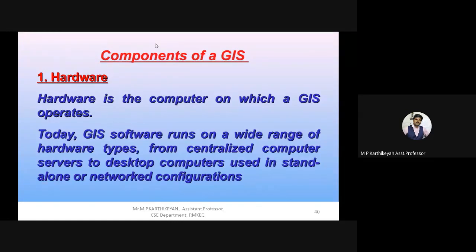GIS is a software application which runs on the hardware. A single system cannot monitor the entire data, so a server is implemented, which can also work in network configurations. That is what hardware is about, the first component.